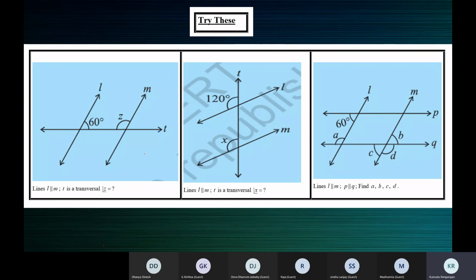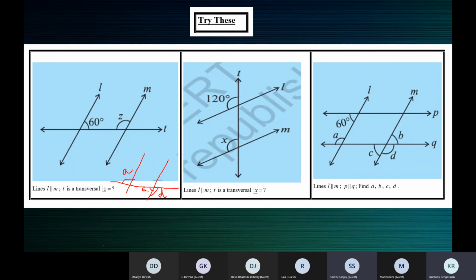This is line L. This is M. And this is the transversal. So we have A here, A here, A here. And we have C here, C here. And we have D here. Now, it's very easy to identify. Is C an interior angle or exterior angle?